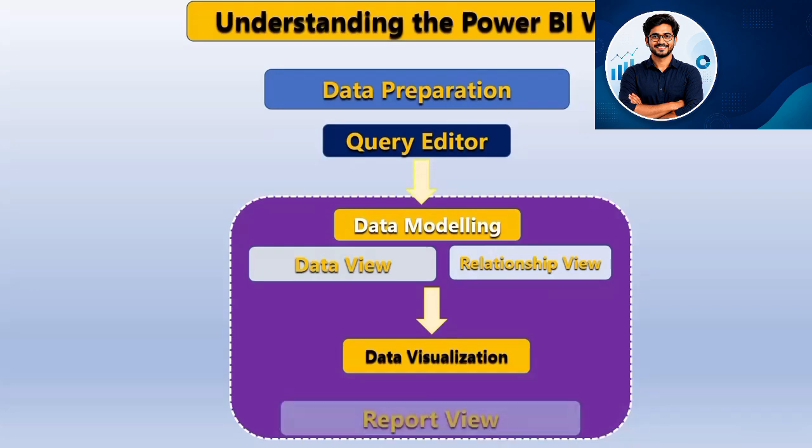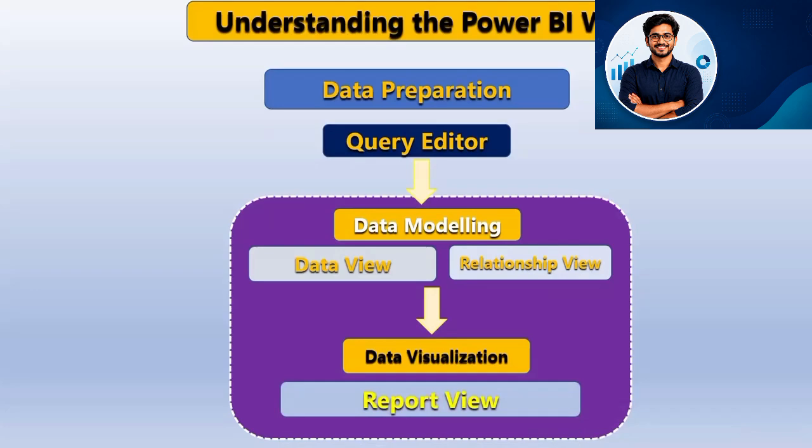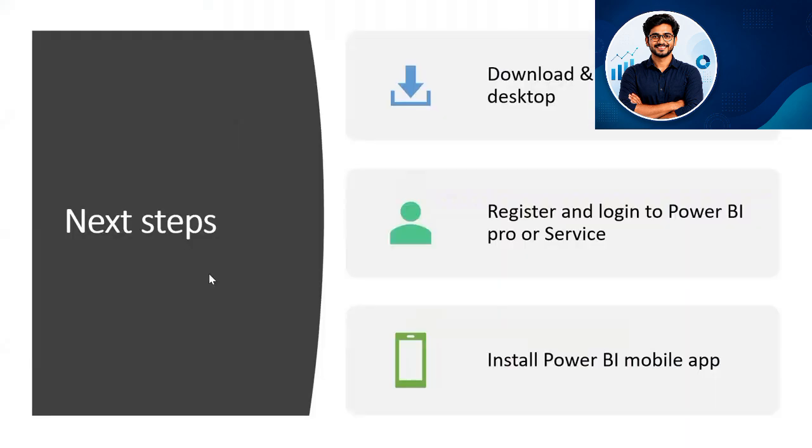Once we have the data visualizations, we can see in the report view the visuals which we have created. Now, what is the next step? The next step is to download and install Power BI Desktop, and we will see how we can do that. Then we have to register and log into Power BI Pro or Service, and we can install Power BI Mobile. So these are the next steps for us to get started with Power BI.